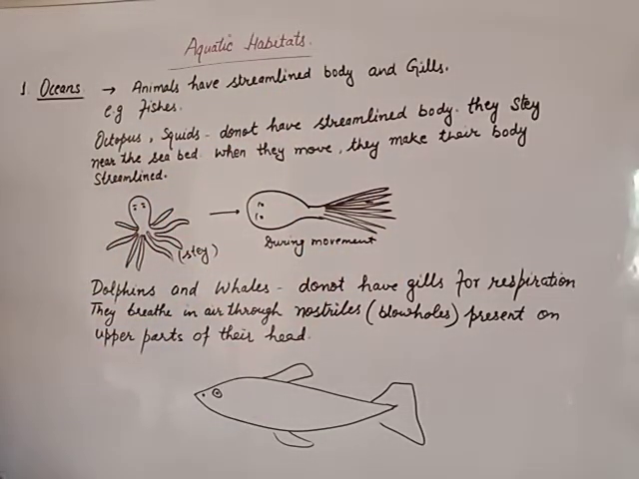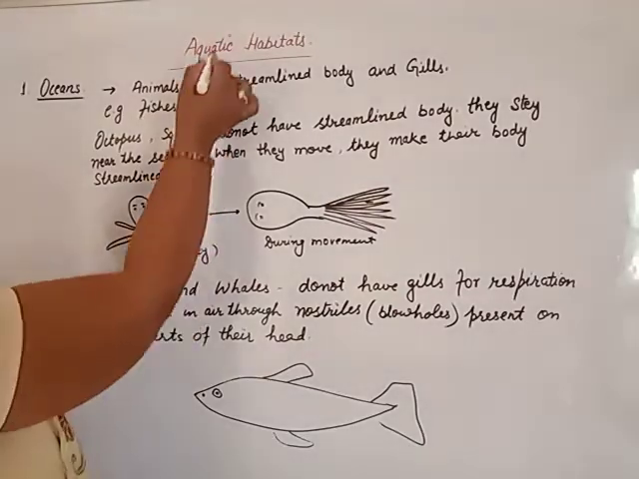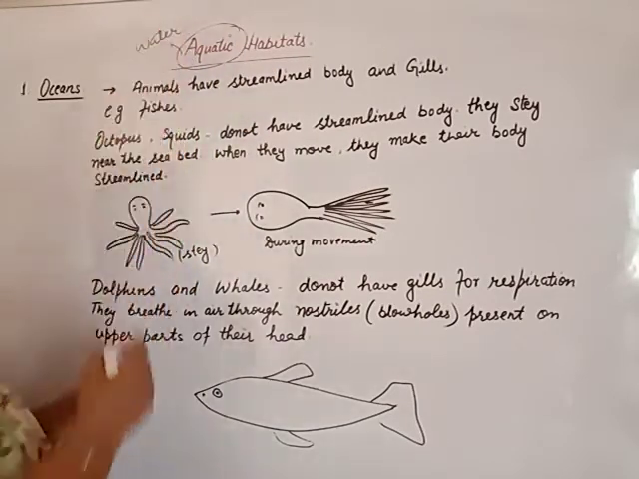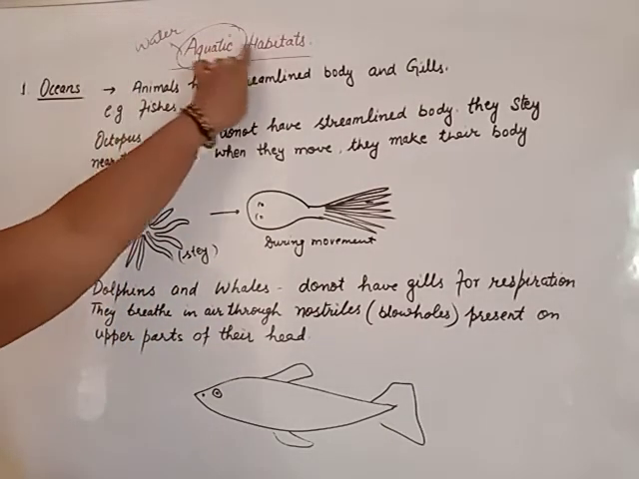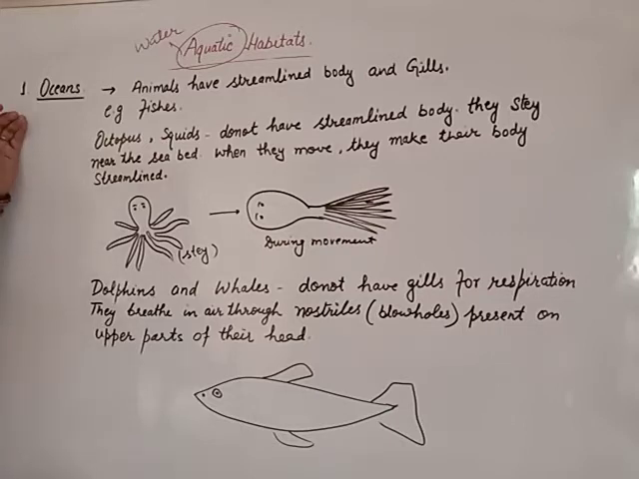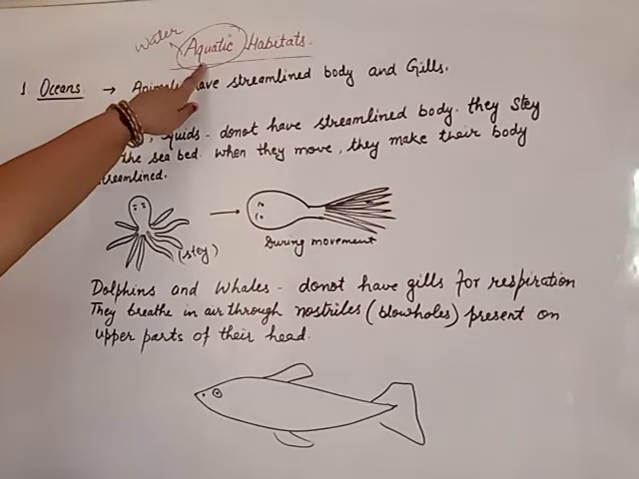Aquatic habitat means the plants or animals live in the water. Beta, aquatic means water. So we can say water habitat or aquatic habitat. Beta, in case of aquatic habitat, we have different regions like ocean, river, pond, and sea of normal water. Ocean is a sea of saline water. First of all, we will study the ocean under aquatic habitat.